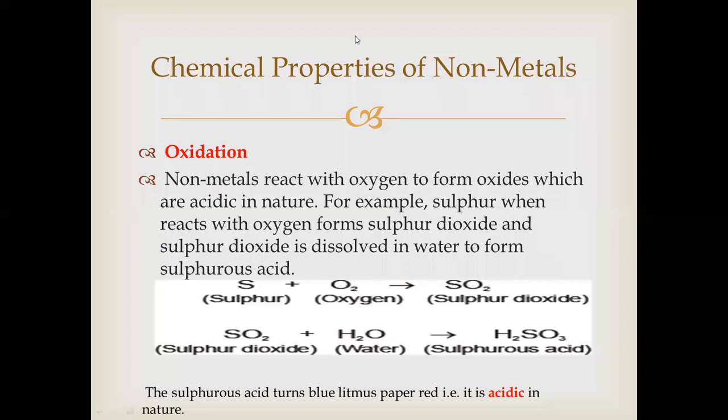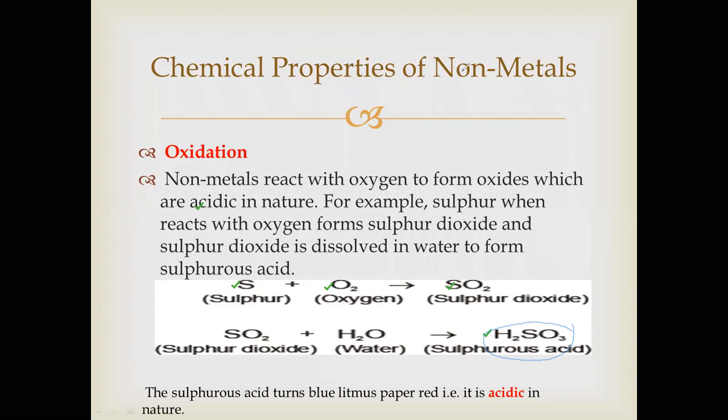So basically, non-metal oxides are acidic in nature. For example, when sulfur reacts with oxygen, it forms sulfur dioxide. When this sulfur dioxide dissolves in water, it forms sulfurous acid. This sulfurous acid is acidic in nature. The sulfurous acid formula is H2SO3.